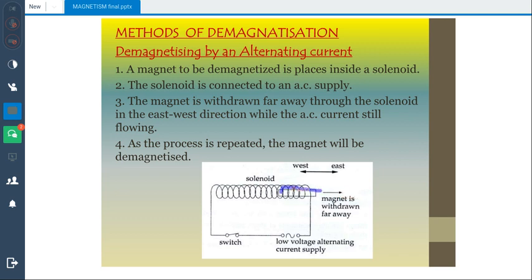Here is the magnet which was placed inside a solenoid, and you are going to pass alternating current. This is the symbol of an alternating current supply. This is a switch, and this one is a solenoid. Now the magnet is withdrawn far away from the solenoid in the east-west direction, while the alternating current is still flowing. As the process repeats, the magnet will be demagnetized. So you withdraw the magnet again and again from the solenoid so that its direction is reversed and the poles are eliminated.